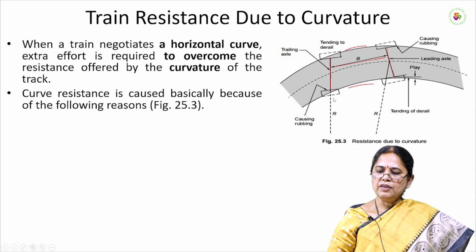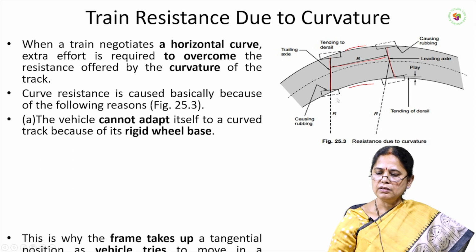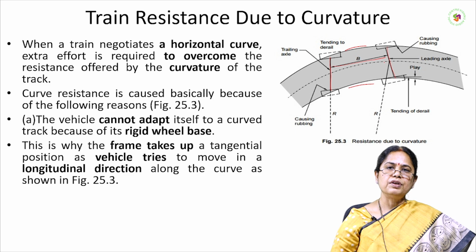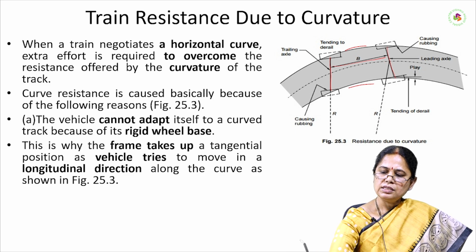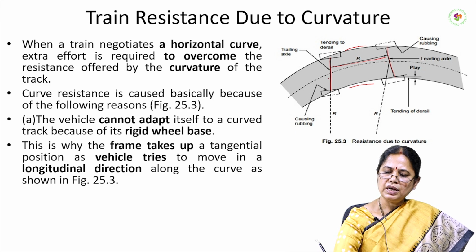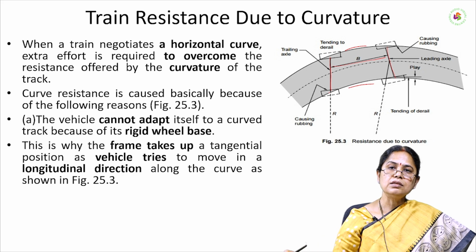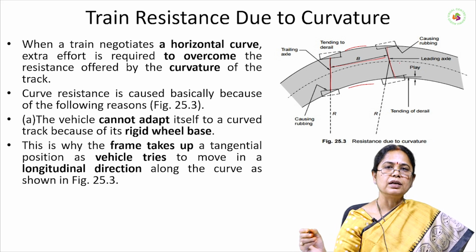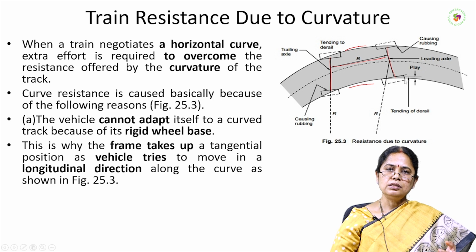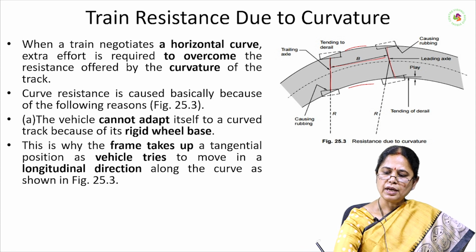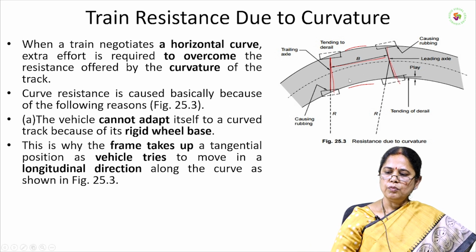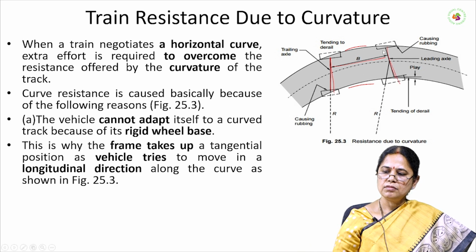When the vehicle is moving on the track, negotiating the curvature, the wheelbases and axles are not adopting that particular direction. They are moving tangentially to the curve, as you can see here. Because of this,